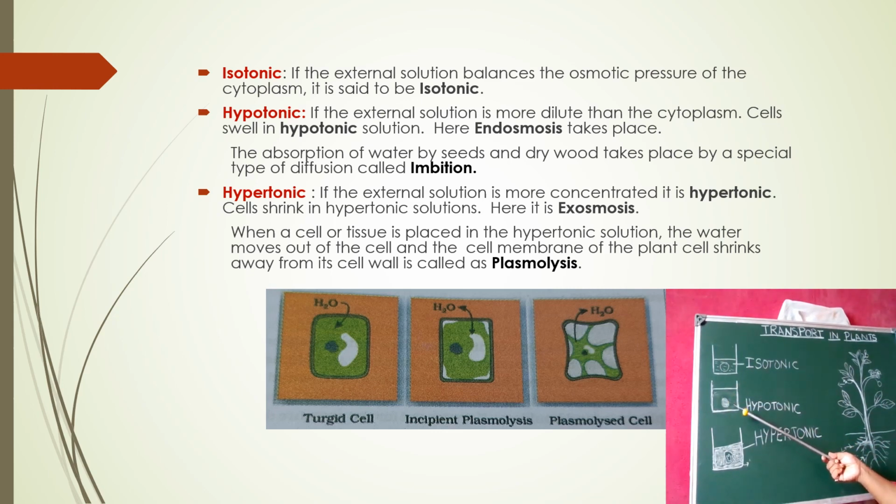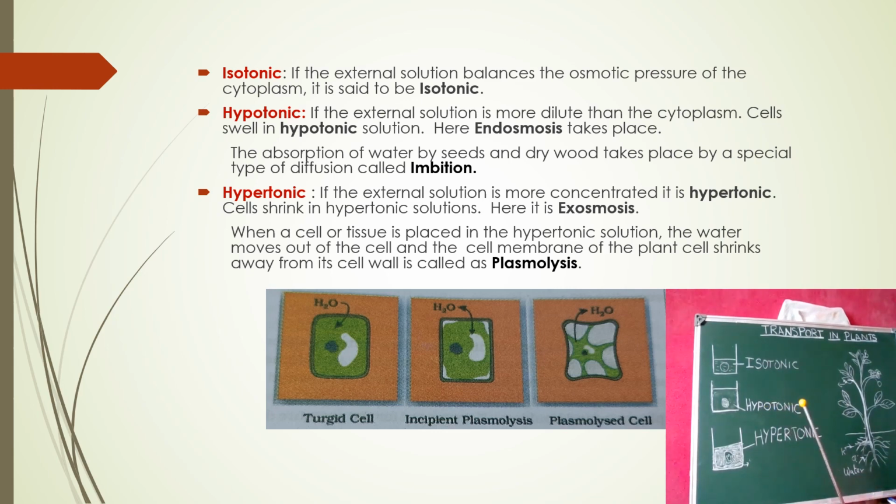If the pea seeds are soaked in water, the next day, if we see, the cells in the seeds will increase in size, because they are kept in a hypotonic solution. Hypotonic solution is nothing but a solution where more water molecules are there. It is a dilute solution. It is called the hypotonic solution.